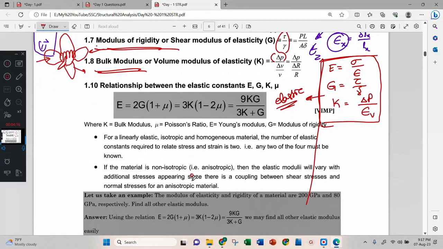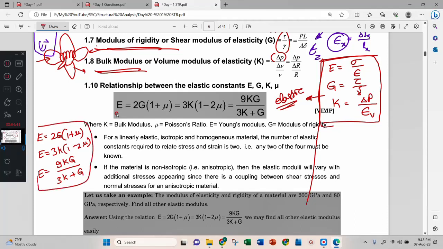Now we have very important equations. Learn these equations by heart. E is equal to 2G into 1 plus mu, and E is equal to 3K into 1 minus 2 mu. And E is equal to 9KG divided by 3K plus G. These three are very important equations.